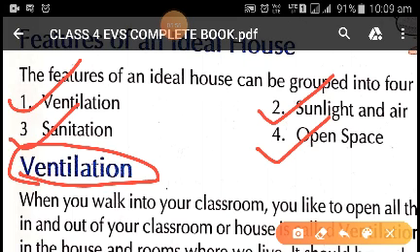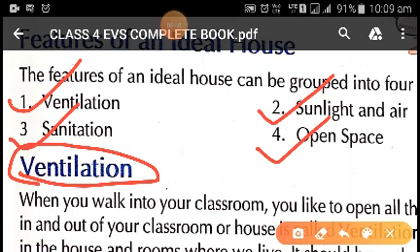So children, as we know, most of you may be living in small houses or in buildings or apartments where you don't have enough space or enough number of doors or windows. So in that case, we should also have exhaust fans as well as chimneys in the kitchen. These exhaust fans help in removing the smoke or the odor from the kitchen, and also pollution and odor from other parts of the house is removed by the exhaust fans. So these are the things which have to be taken care of to maintain proper ventilation in the house.